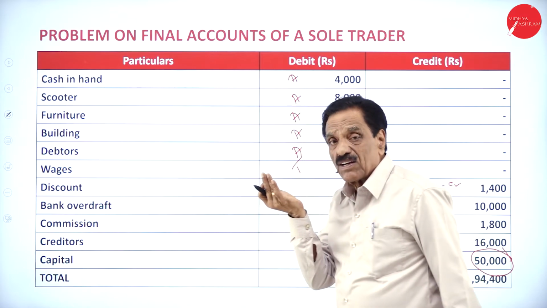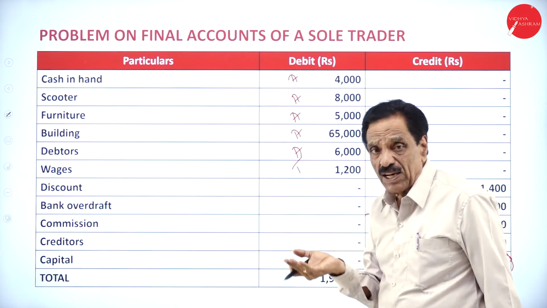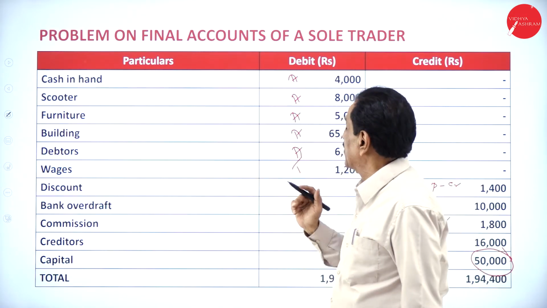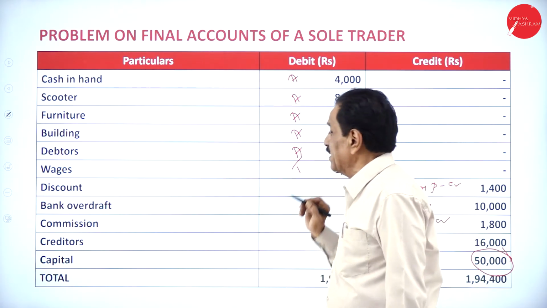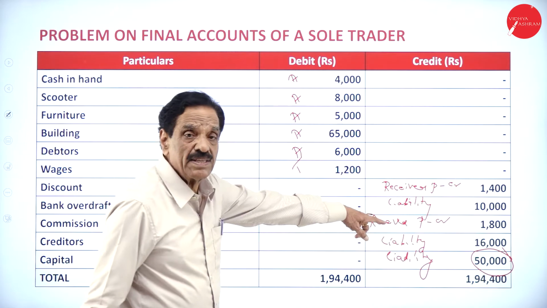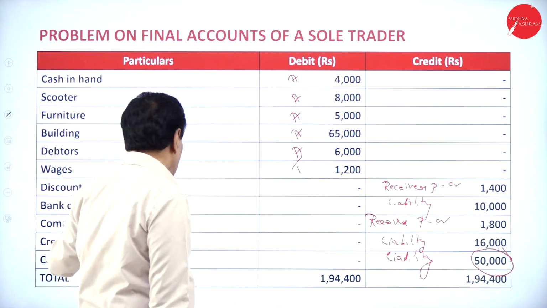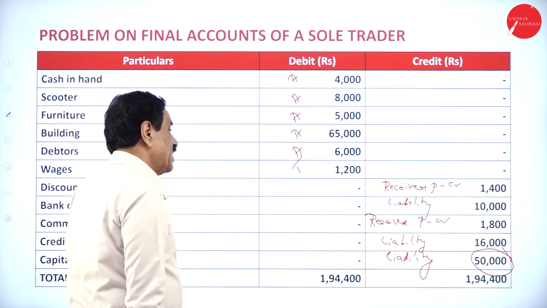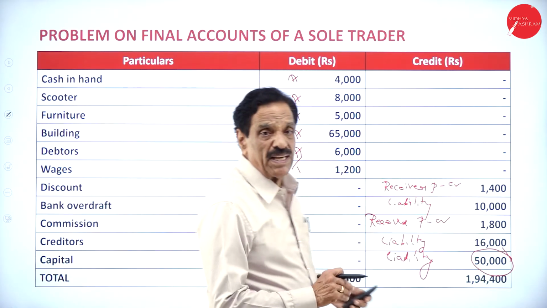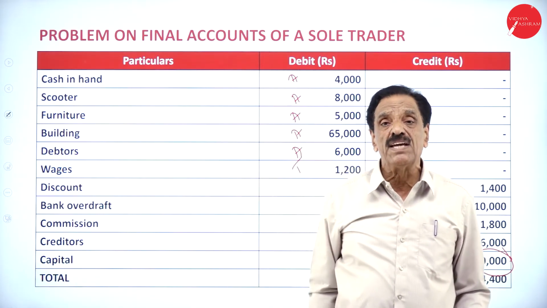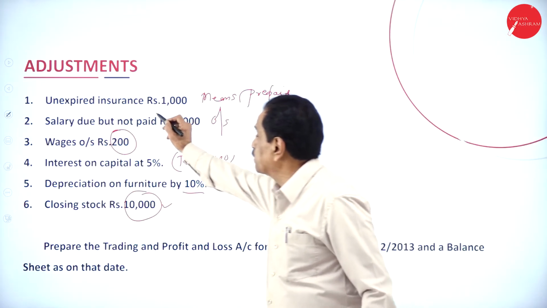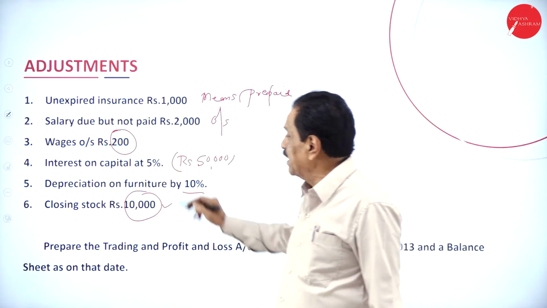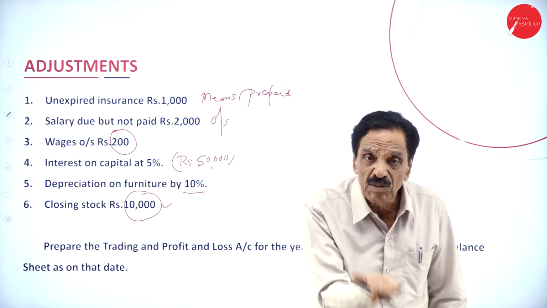Salary, profit and loss account, debit side. Cash in hand, we have got money, an asset. Scooter is an asset. Furniture is an asset. Building is an asset. Debtors are an asset. Wages, trading account. Discount received, profit and loss account, credit side. Commission received, profit and loss account, credit side. Then creditors are a liability. Capital is a liability. He invested, and we have to pay him back 50,000. Then unexpired means prepaid, that should be deducted from insurance, and shown as an asset in the balance sheet. Salary due means outstanding, that should be added to salary.